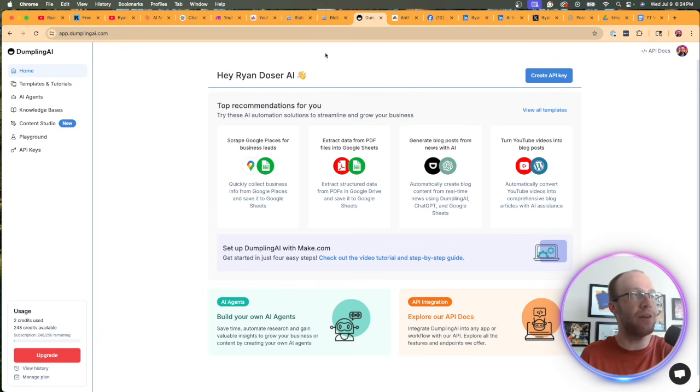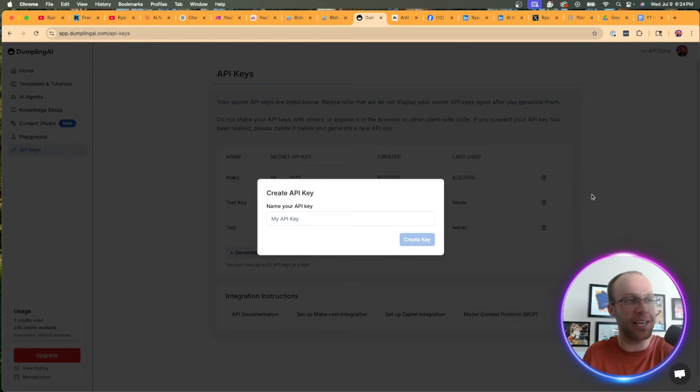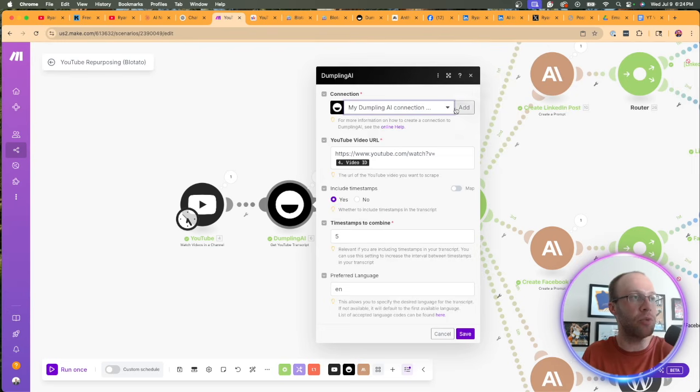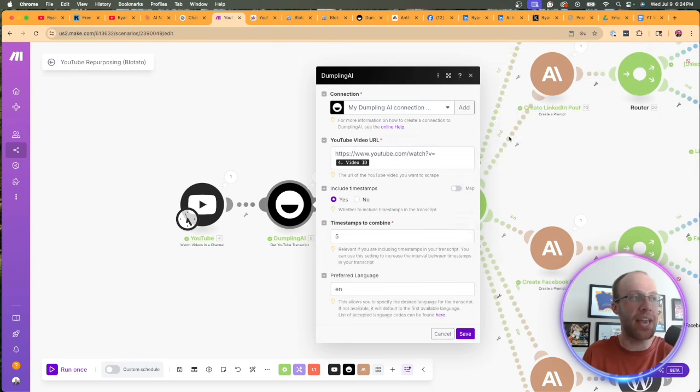And so once you have an account with Dumpling AI, what you need to do is click API keys, generate a new secret API key, generate a key, and then back inside that automation, when you click add, this is where you would add that Dumpling AI API key. I'm not going to do that because I already have it established.